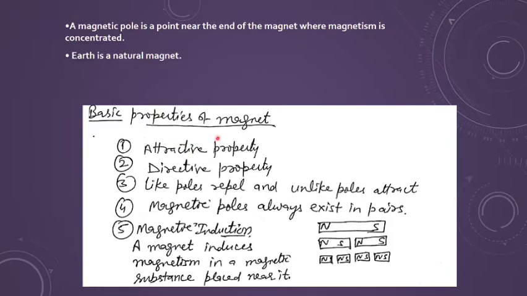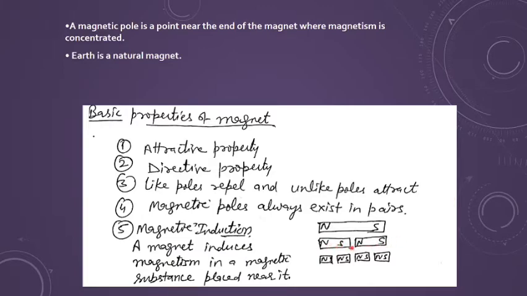When you go with the basic properties of the magnet, of course it has the attractive property. It attracts the magnetic substances. It has the directive property. It means if you freely suspend the magnet, it always stays in the direction of geographic north and south. Like poles always repel, while unlike poles attract. And the magnetic poles always exist in pairs. It means if I take a magnet and cut it into two pieces, then the poles are again created, but you cannot have a single pole, which means monopoles do not exist. You should be knowing this.